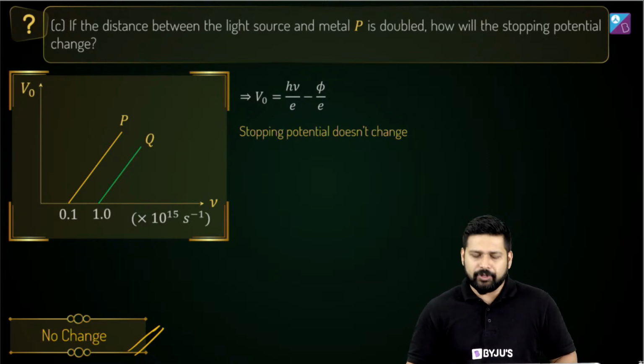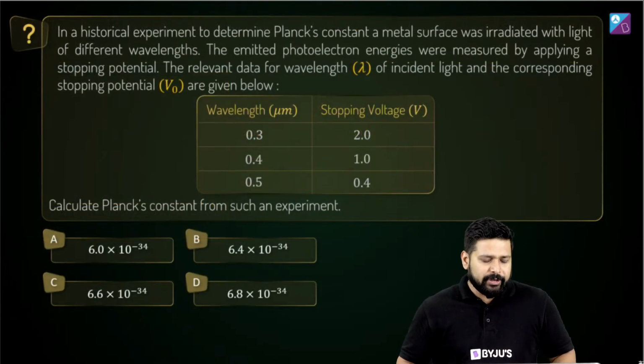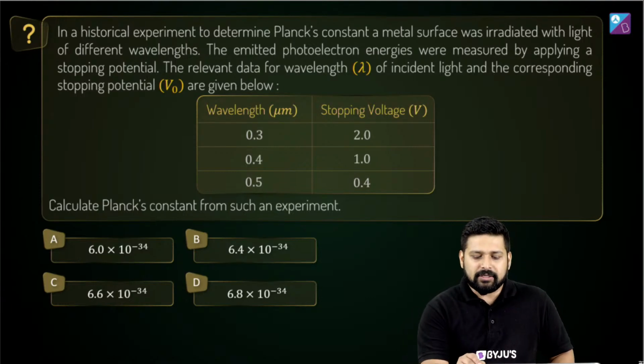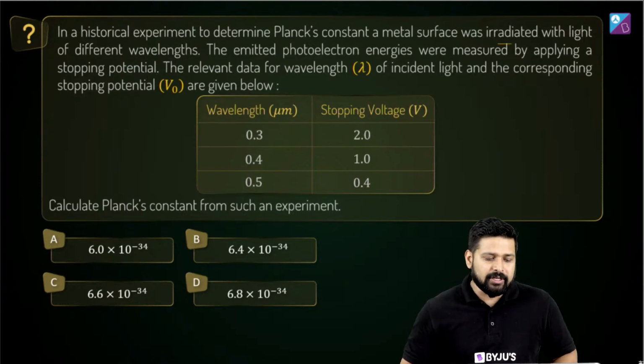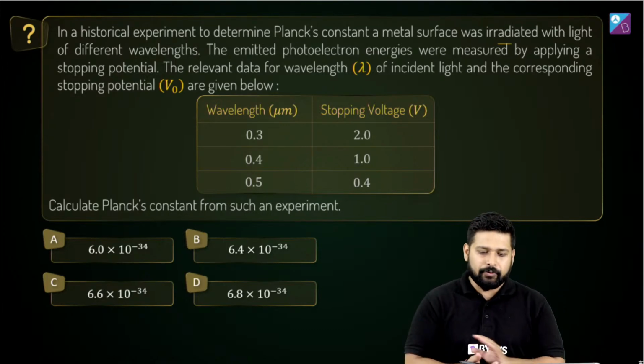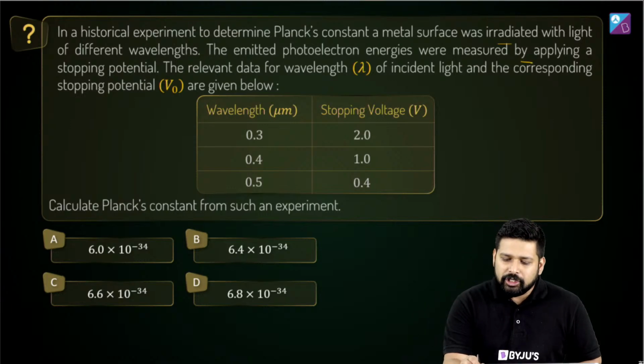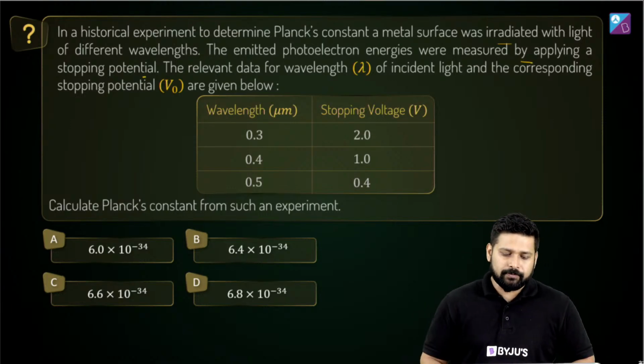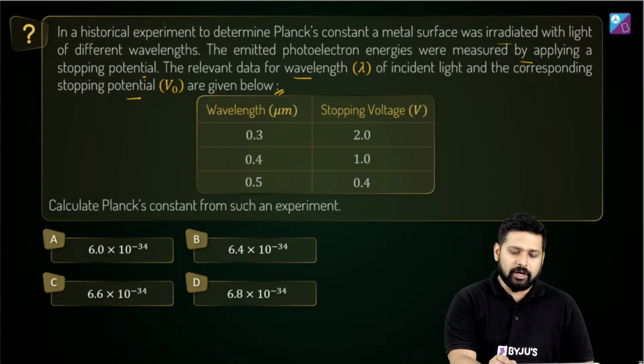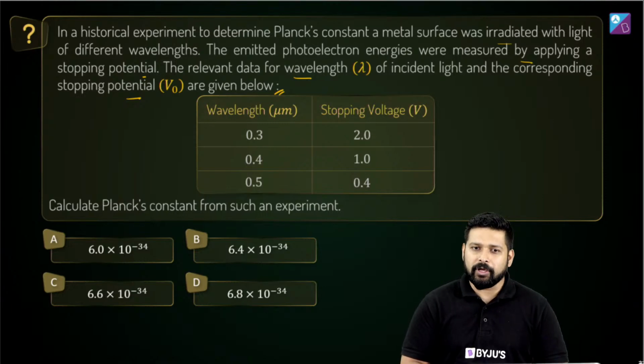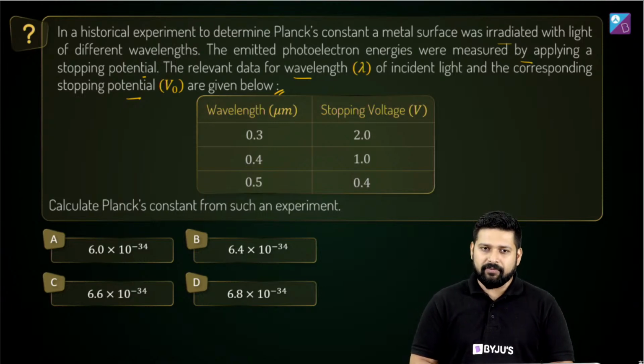Now, let me give you an MCQ. Let's solve one MCQ together. The question says, in a historical experiment to determine Planck's constant, a metal surface was irradiated with light of different wavelengths. The emitted photoelectron energies were measured by applying a stopping potential. The relevant data of wavelength lambda of the incident light and the corresponding stopping potential are given below.